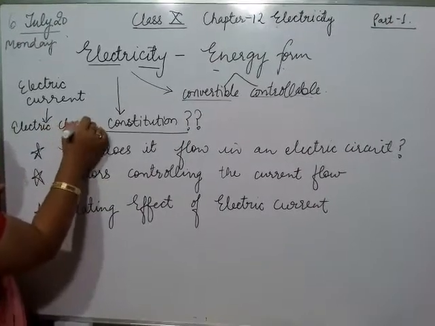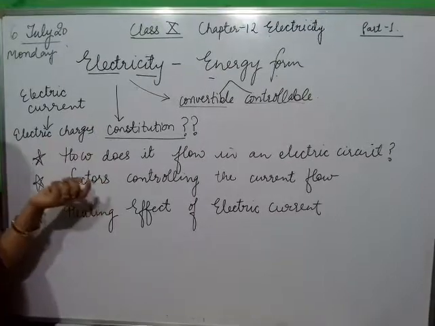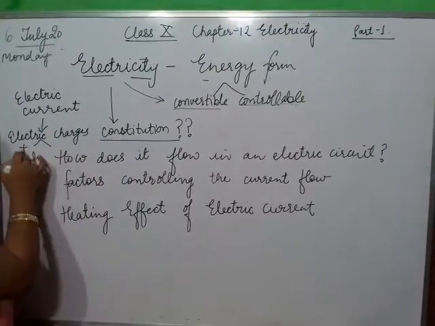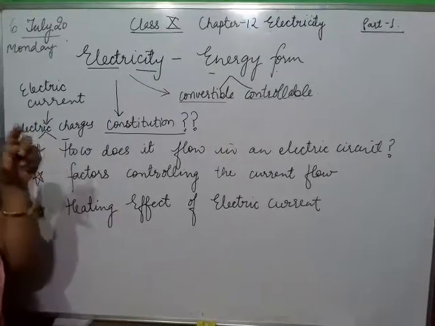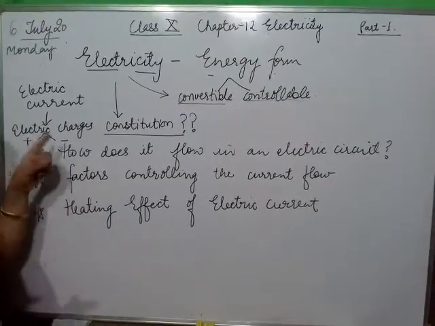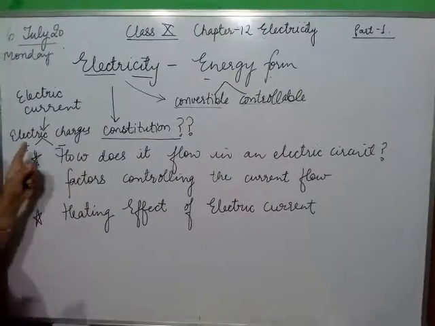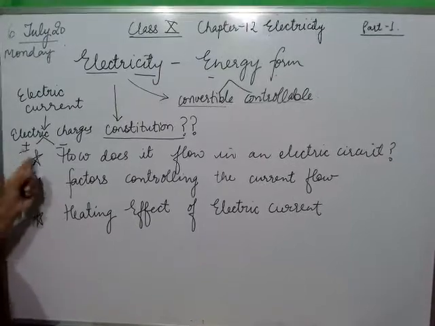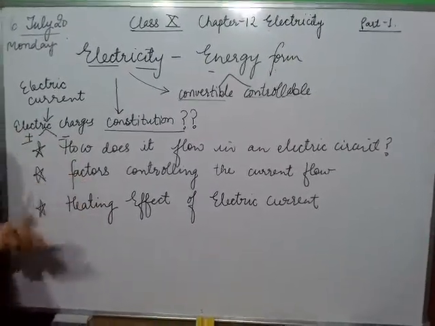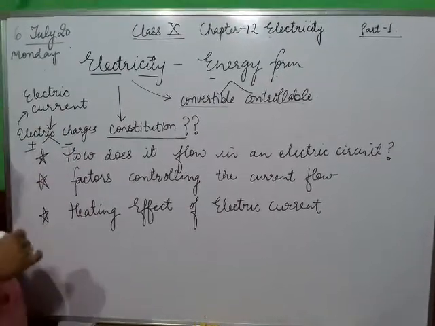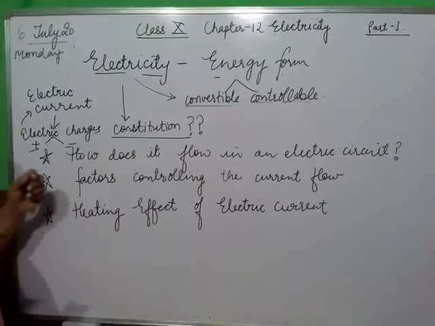All this we are going to study in this chapter: what charges are. Charges are basically positive and negative charges. You have always seen a battery or a cell. On that battery, the two ends have their markings as positive and negative. These are called the charged ends, the positive end and the negative end. How do these charges help to make current and hence electricity? This we will learn in this chapter.